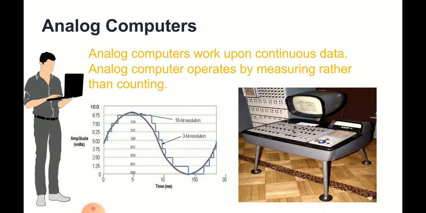So the devices also used are voltmeter, ammeter, thermometer. These devices are also known as analog devices. So these features are included in the computer, and then it is known as an analog computer. You can see the analog computer in the picture, and you can see the analog graph, how the values are taken out.